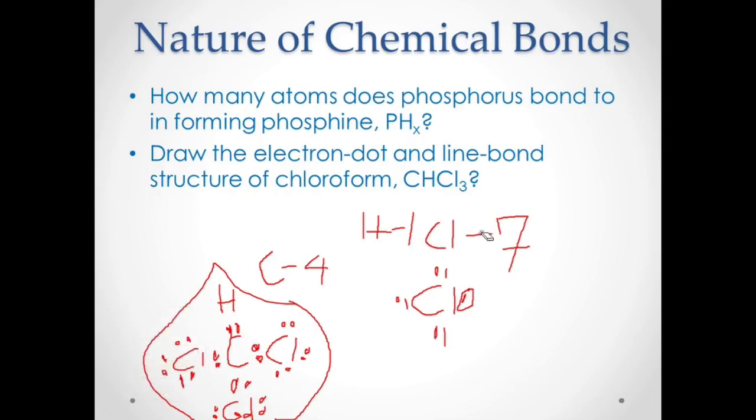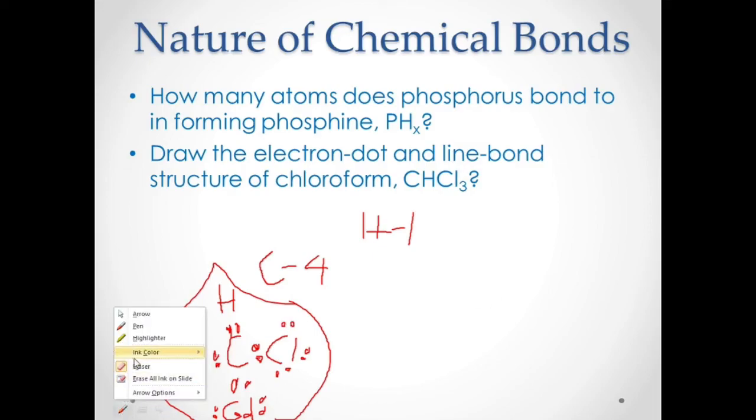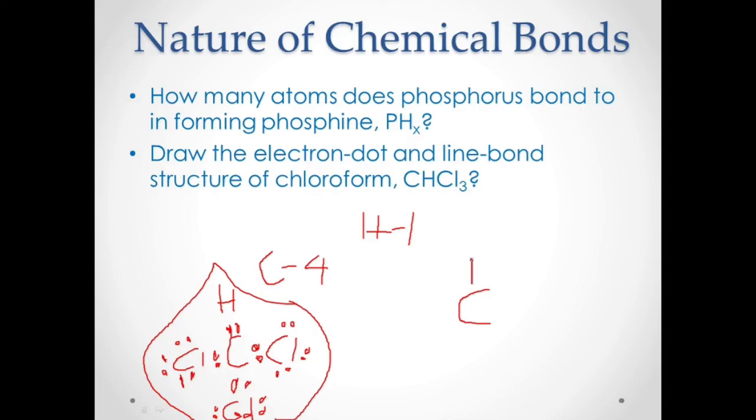Okay, so I will erase this first. Remember that each bond contains 2 electrons. To represent the line bond structure, or the Kekule structure, you have carbon. This is 2 electrons, so we can represent this as 1 bond, and that is for hydrogen.